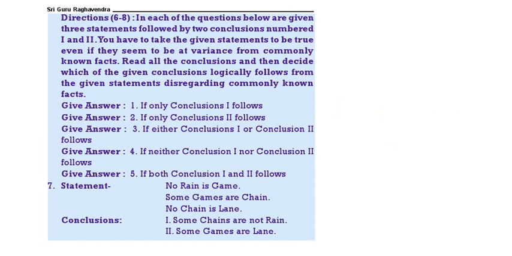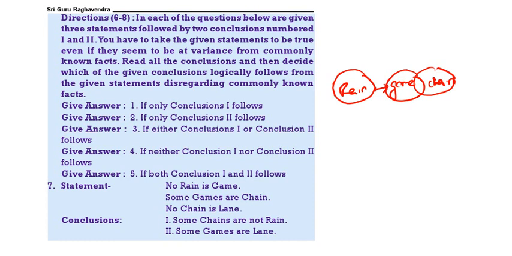Next. No rain is game. Some game is chain. No chain is lane. Now some chain are not rains. This is chain. This is rain. There is no relation. So here what is given? Some chains are not rain. So sorry, relation is there. No game is rain implies inside game some part of chain. So some chain is not rain definitely follows.